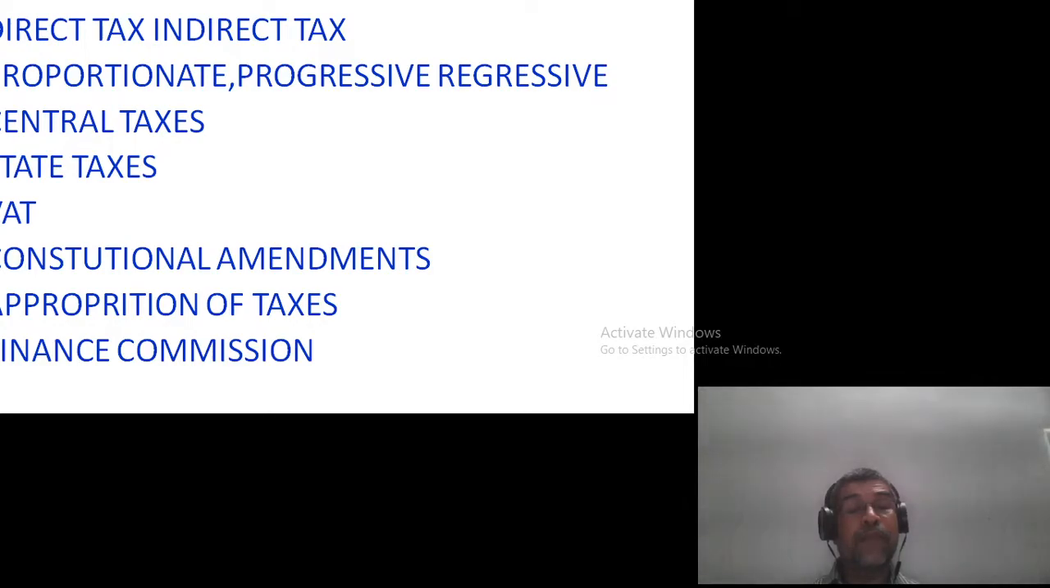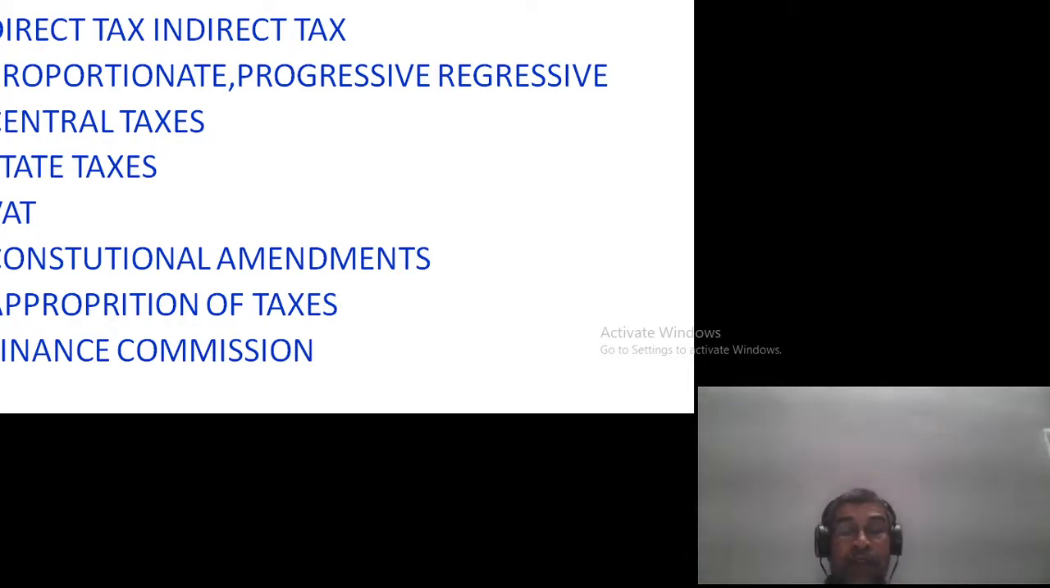The person who pays the tax, at the time of payment of tax, that is called the incidence of taxation. The person who actually feels the burden of the taxation, the pinch of taxation, that is called impact. So in direct taxes like income tax and corporate tax, the impact of taxation, the feeling of the burden, and the incidence of the taxation lie with the same person.